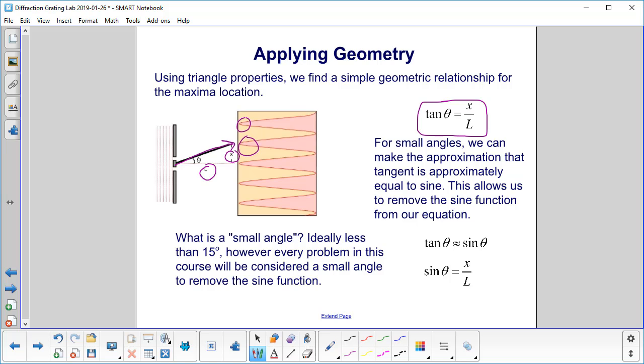For small angles, and a small angle is anything less than 15 degrees. However, every problem in this course will be considered a small angle, so we can get rid of the sine function. So we're going to make the small angle approximation, that tan theta is approximately equal to sine theta, which enables us to claim sine theta is now opposite over adjacent, x over L, just for small angles. So let's go to the next slide to complete this.